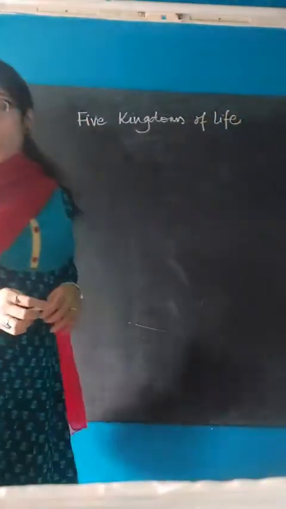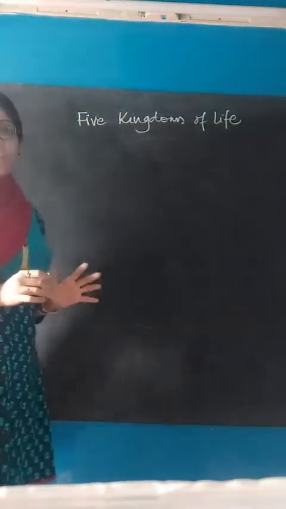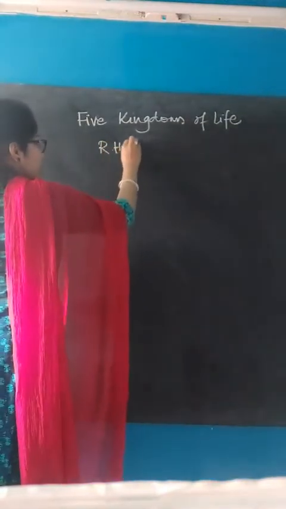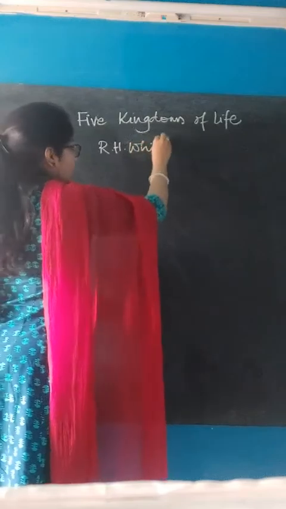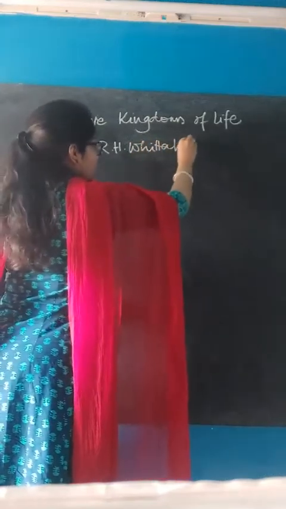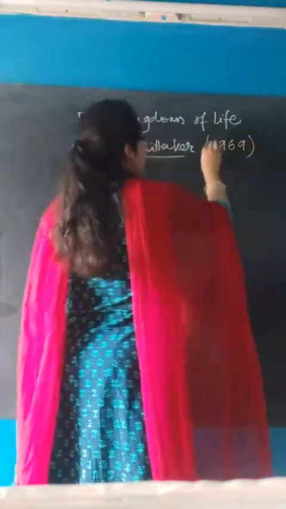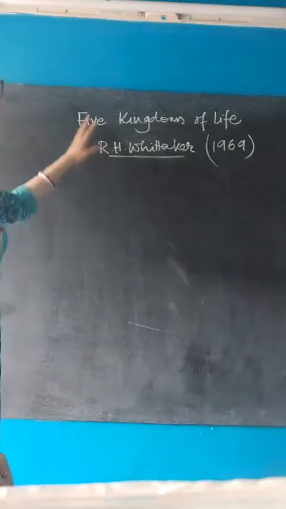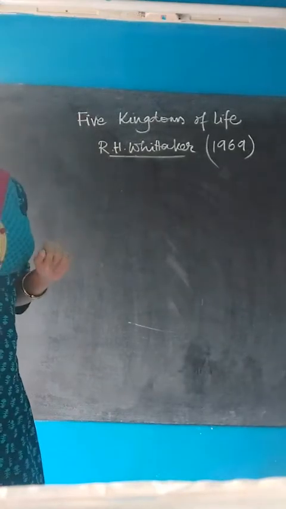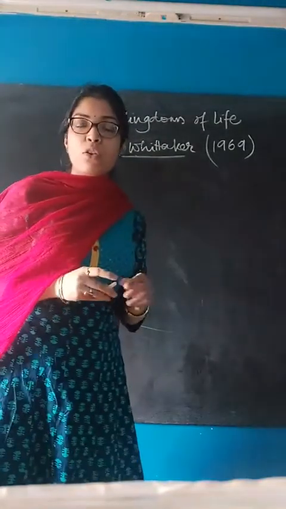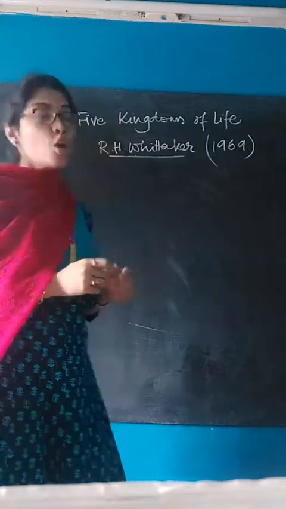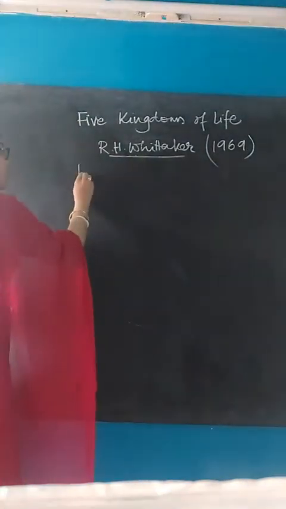Okay, so this classification was given by R.H. Whittaker in 1969. So in 1969, R.H. Whittaker gave this 5 kingdoms of life. We can also call it 5 kingdom classification. So what are the 5 kingdoms that he gave?